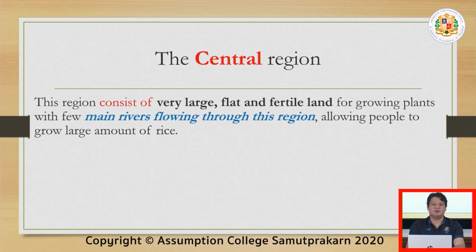The central region, in which Samut Prakan is located, is very large and flat, like this table. The land is flat and it's good for growing plants because the land is fertile. It is good to plant in that kind of land because there's a main river flowing through this region, and one of the biggest is the Chao Phraya River.